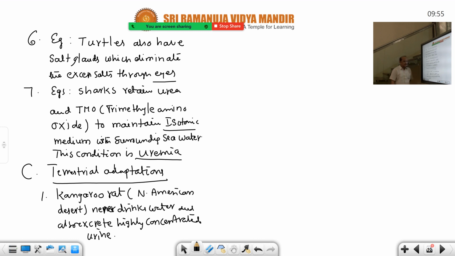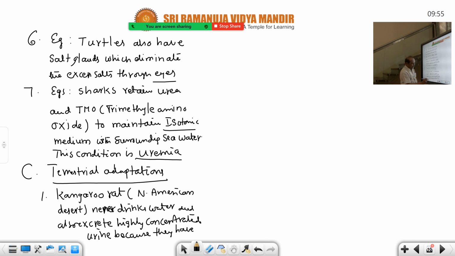Liberation of highly concentrated urine and non-drinking of water are the two adaptations. Thus it retains more water in the body. Producing highly concentrated urine is a difficult task. I am giving you the reason.